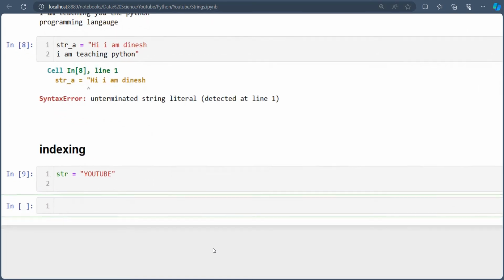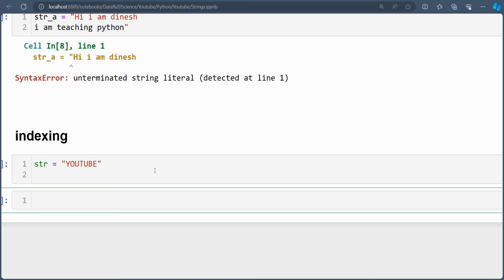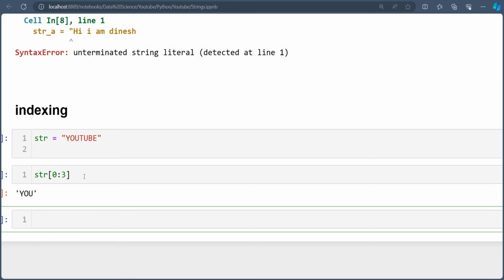Just a second, I will zoom in a little so that you can see. Now I want only part of the YouTube string. So how does it start? It starts from 0, 1, 2, 3, 4, 5, 6.